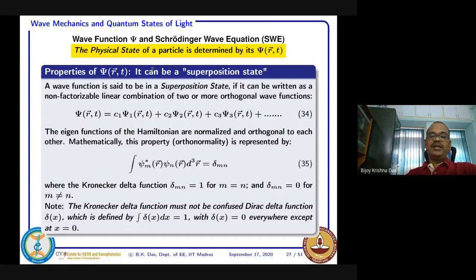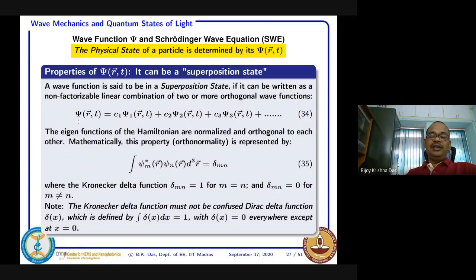How, that is very clear here. A wave function is said to be in a superposition state if it can be written as a non-factorizable, this is very important, non-factorizable linear combination of two or more orthogonal wave functions.